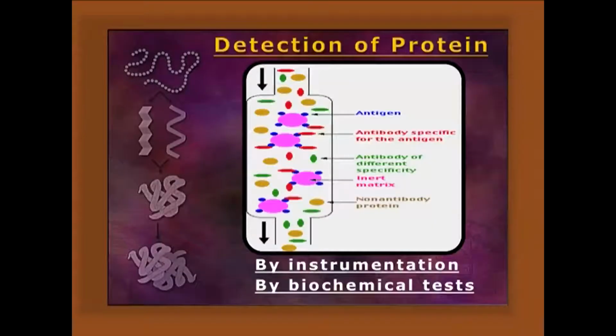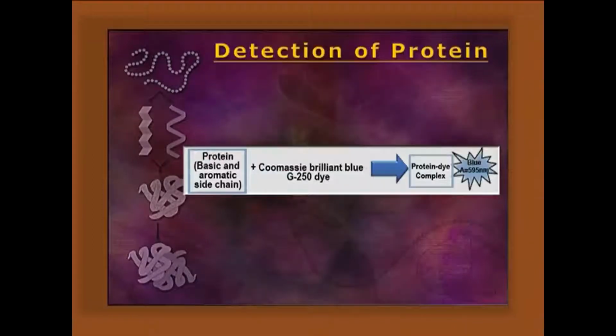The protein can be detected either by instrumentation like gel exclusion chromatography, dialysis, affinity chromatography, or by biochemical tests such as the Bradford method, where the color of Coomassie Brilliant Blue G250 changes from 465 to 595 nanometers by reacting with the protein molecule.